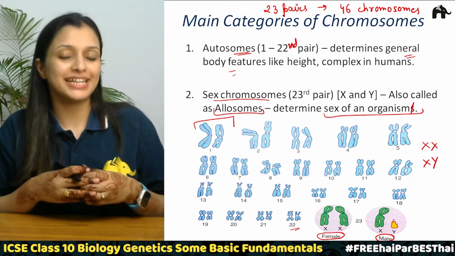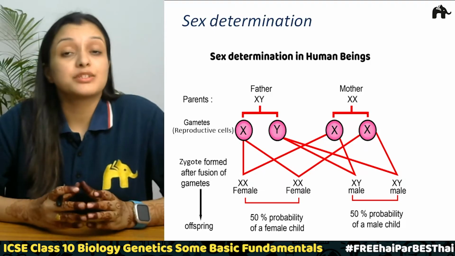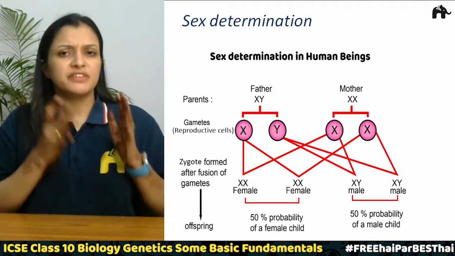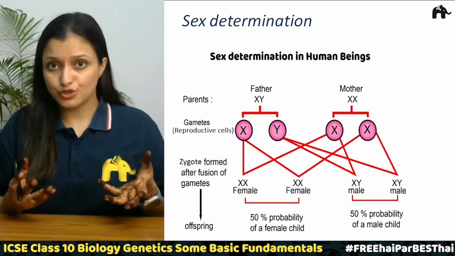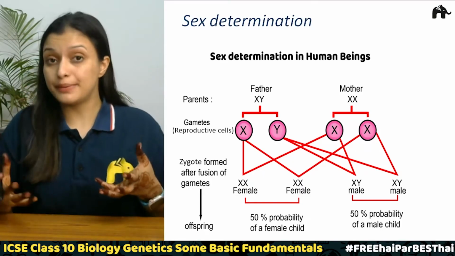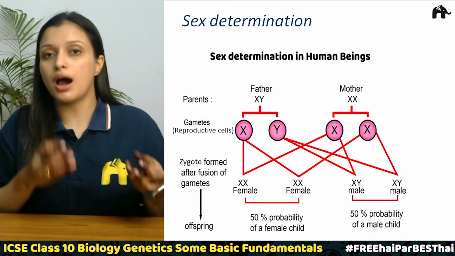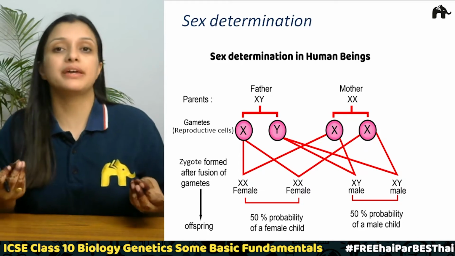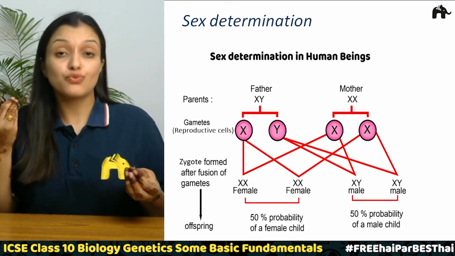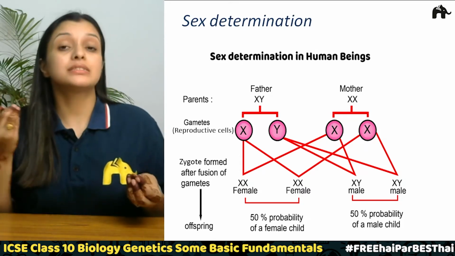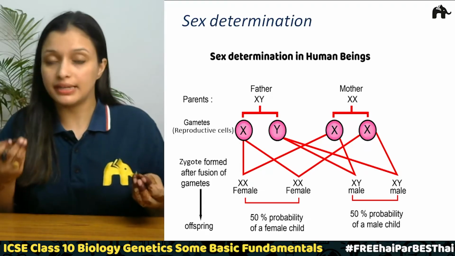Let's move on to our next slide. So next topic is sex determination in human beings. In the previous slide we studied there are 23 pairs of chromosomes, and out of them 22 are autosomes and one pair is sex chromosome. So this one pair determines the sex of a human being, right?